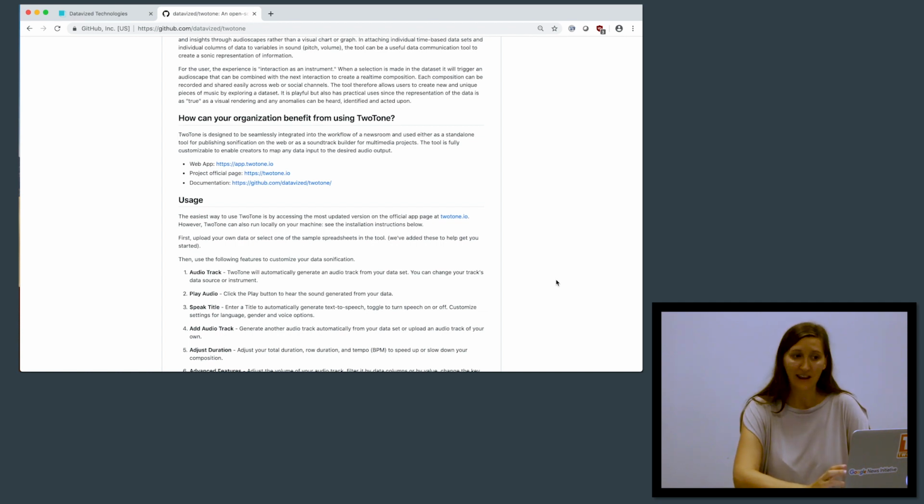When a selection is made in the dataset, it will trigger an audioscape that can be combined with the next interaction to create a real-time composition. Each composition can be recorded and shared easily across web or social channels. The tool therefore allows users to create new and unique pieces of music by exploring a dataset.